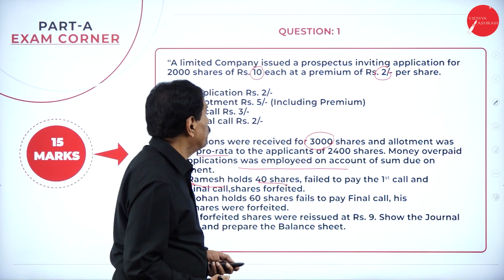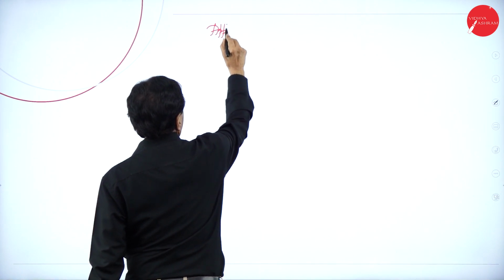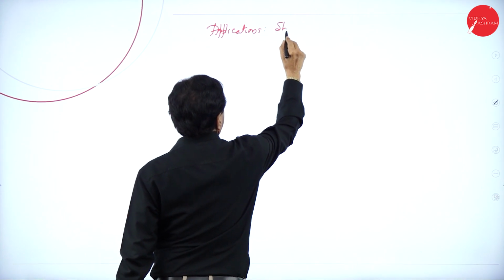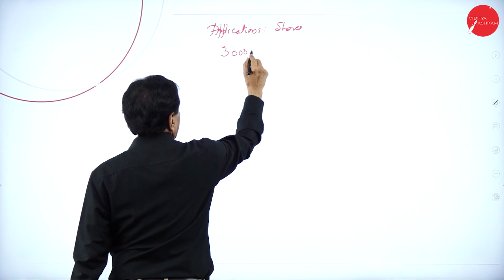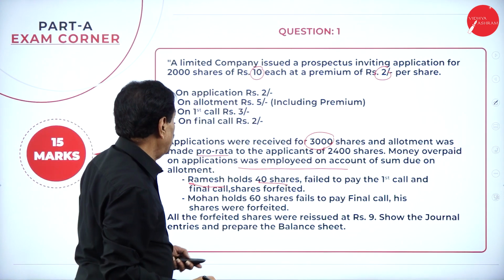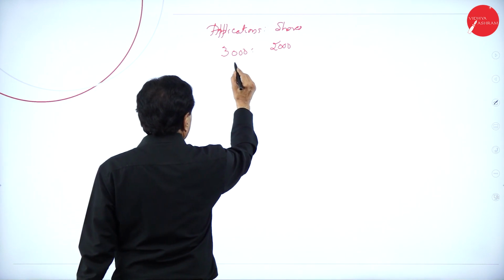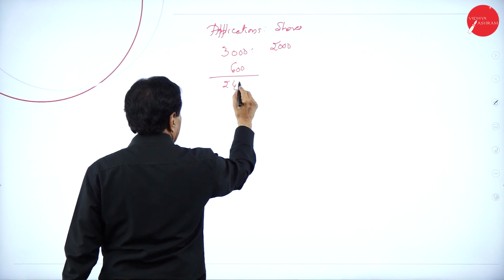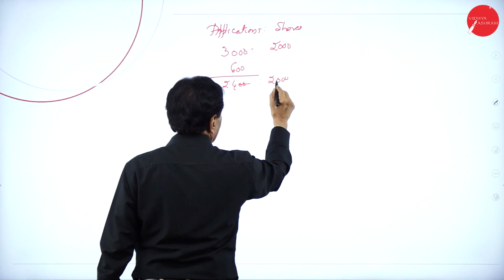We see that here you have got applications for shares. How many applications received? 3,000 applications received. For how many shares? 2,000 shares. So they accepted how much? 2,400. We mean to say that 600 applications have been rejected. Balance is 2,400 applications for how many shares? 2,000 shares.